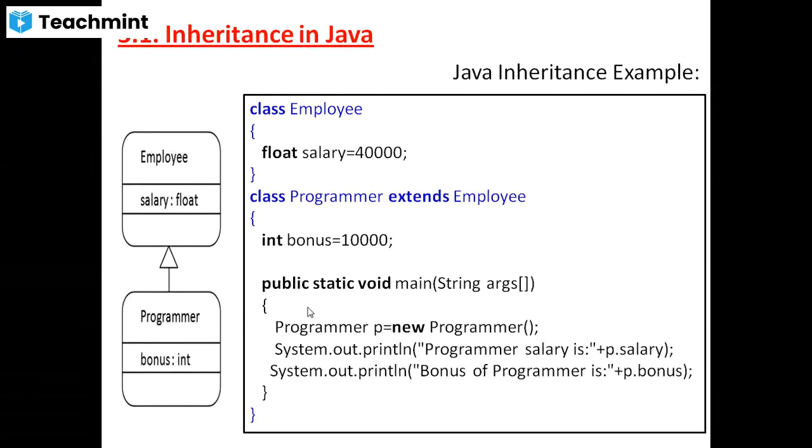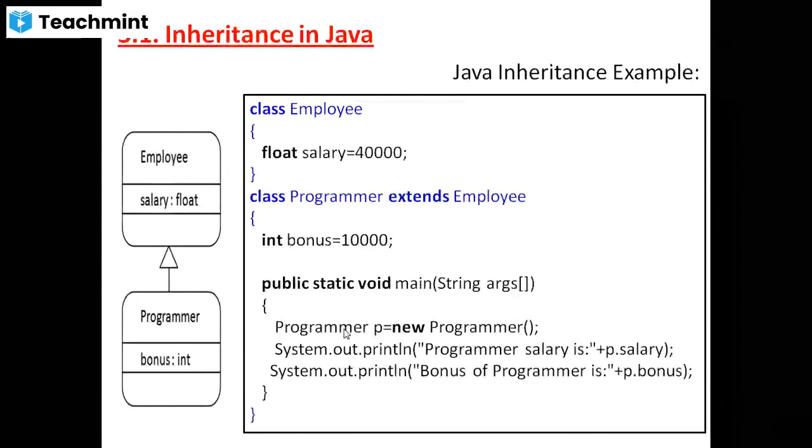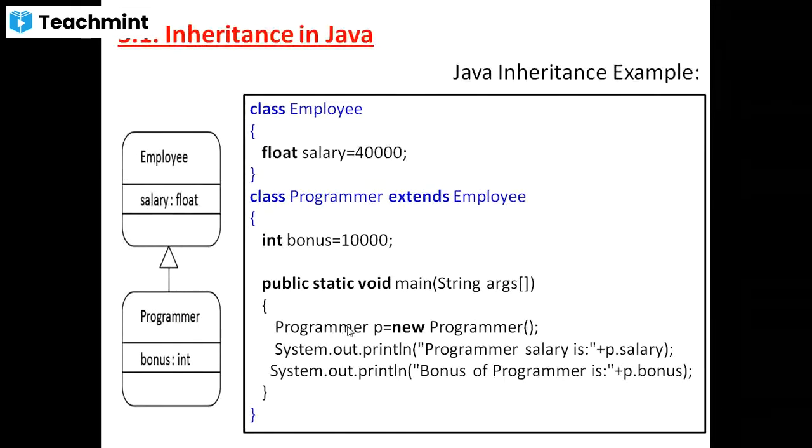What is the meaning of the statement Programmer p is equal to new Programmer? We are going to create the object of which class? Programmer class. Why are we creating the object of the Programmer class? Because the Programmer class is a subclass or child class, and the subclass contains its own data and also its parent's data.